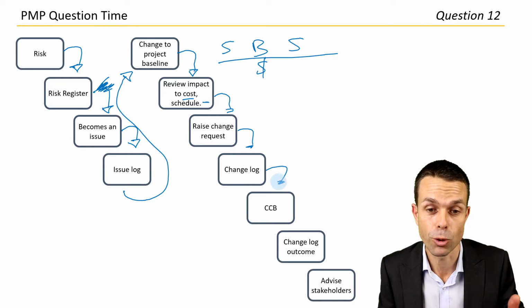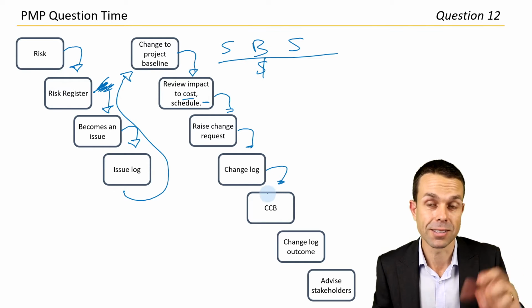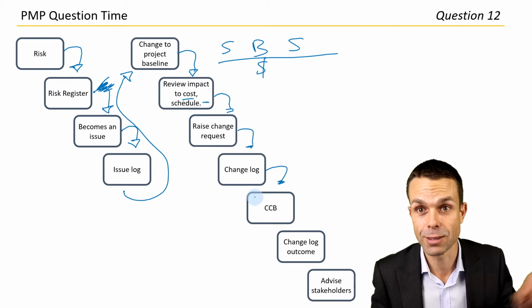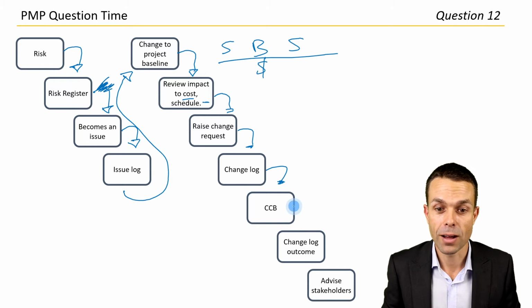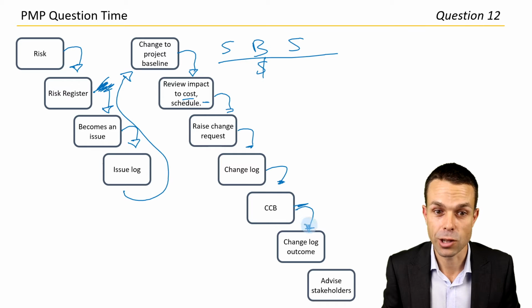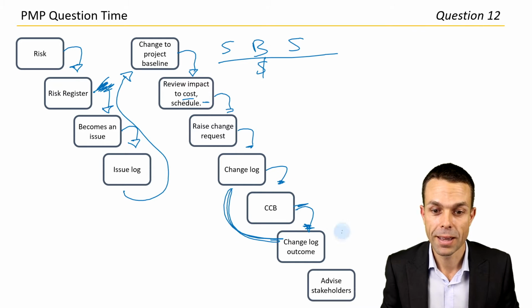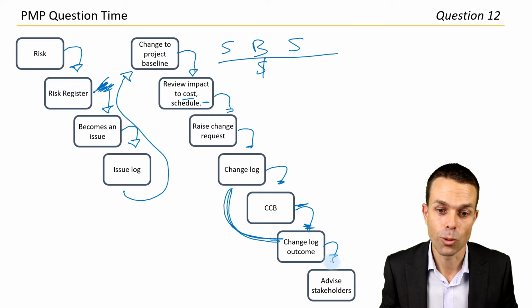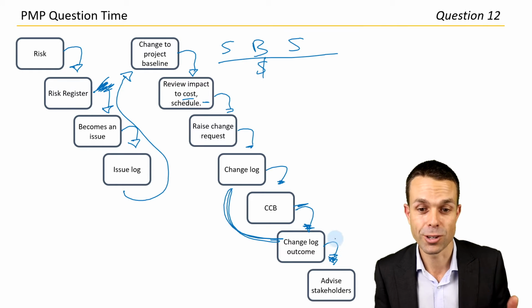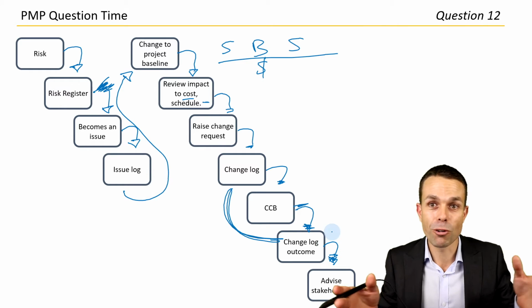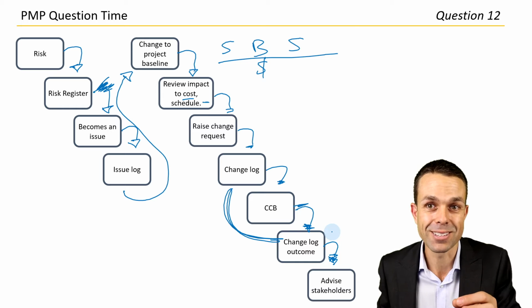So we have to plan that up front. Who's on the change control board? Is it just the project manager? Is it the project sponsor? Is it executives in the company as well? They'll give you an outcome. You log that in the change log, back in the change log again. So those two things are connected. And then you advise that outcome to all of the stakeholders that needed to know about it. So that's the general process, and that's really, really handy to know.